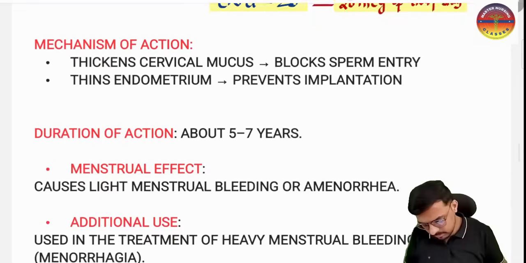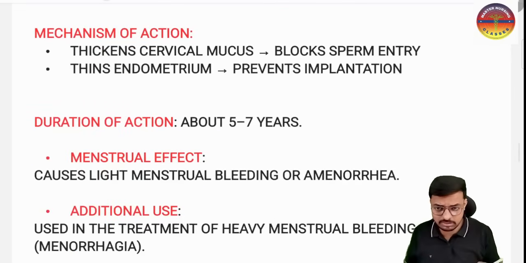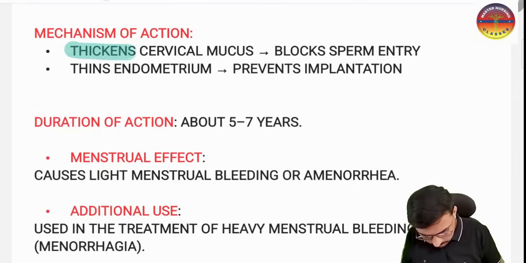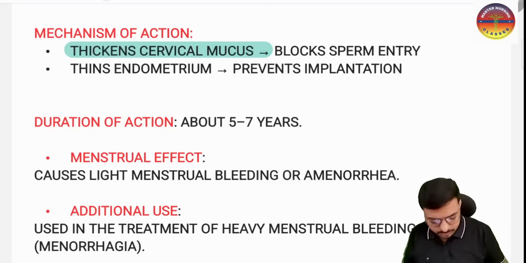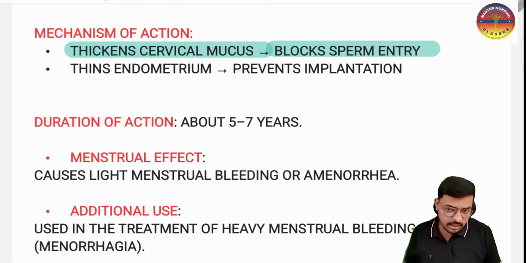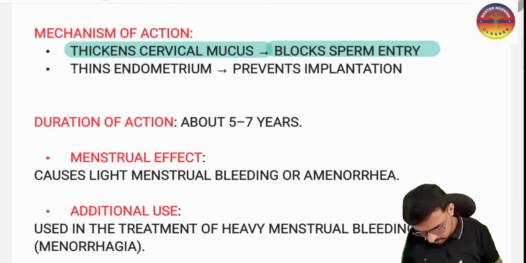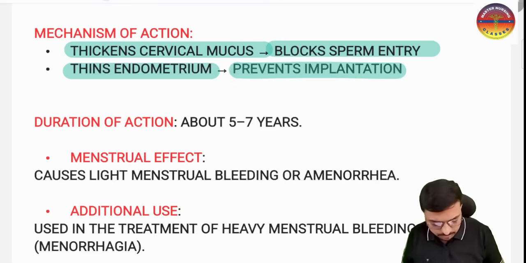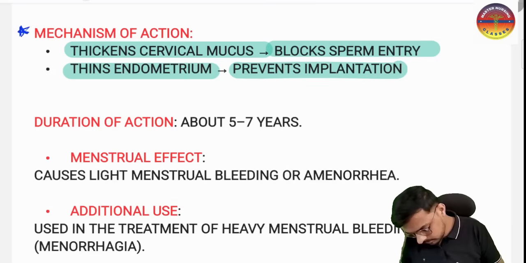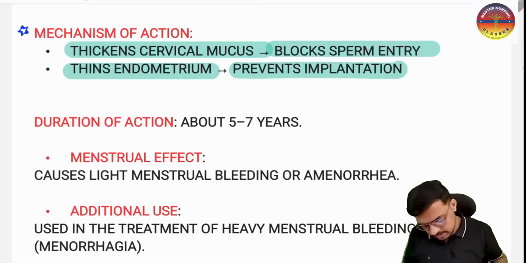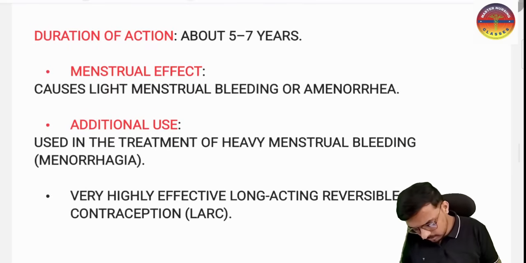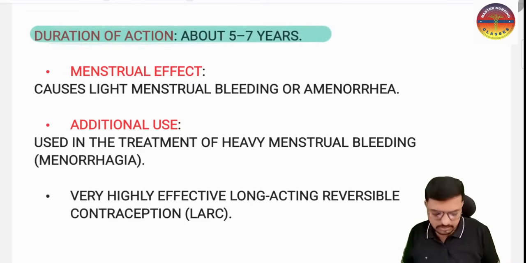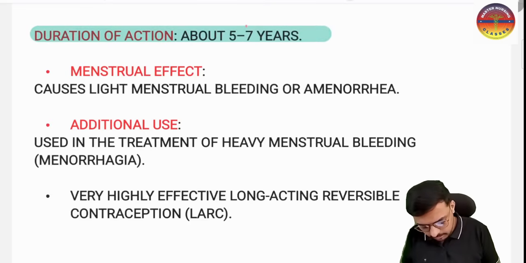So what is the mechanism of action? The progesterone released makes the cervical mucosa very thick, which blocks the sperm entry. Another thing, the endometrium is getting altered and it is preventing the implantation. These are the two very important mechanisms of action of our hormonal IUCD. Once we insert the hormonal IUCD, what is the duration we can use it? We can use it for 5 to 7 years. The single best answer, as I told, is 5 years.